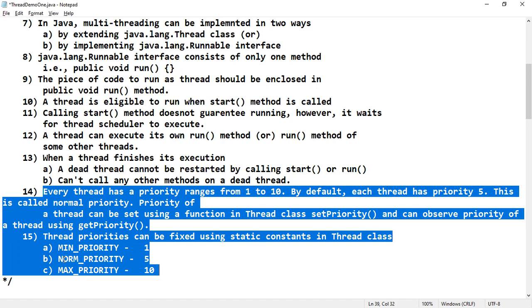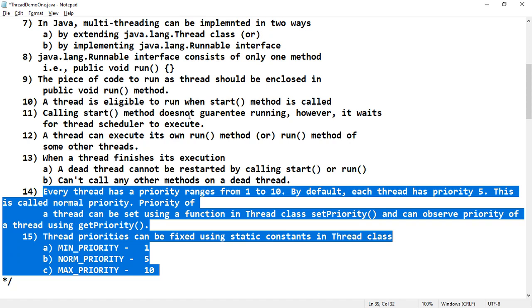His assistant may be somewhat vexed with the work he is doing, and he may say, okay, I don't want to do anything. So that means he is voluntarily relinquishing it. This is the way a thread can also voluntarily relinquish its control.